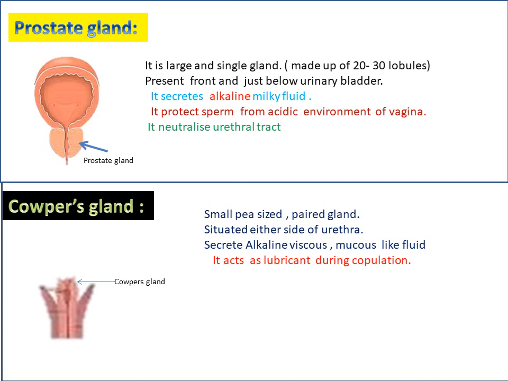When the penis enters the female genital tract, the entry is smooth because of the Cowper's gland fluid. Due to this, it is easy to enter the female genital tract.